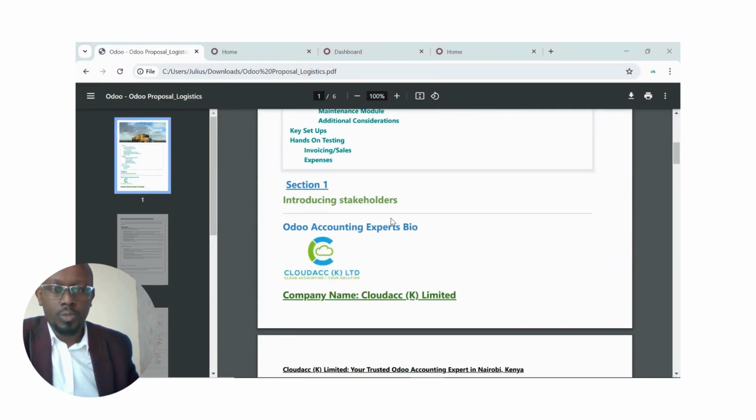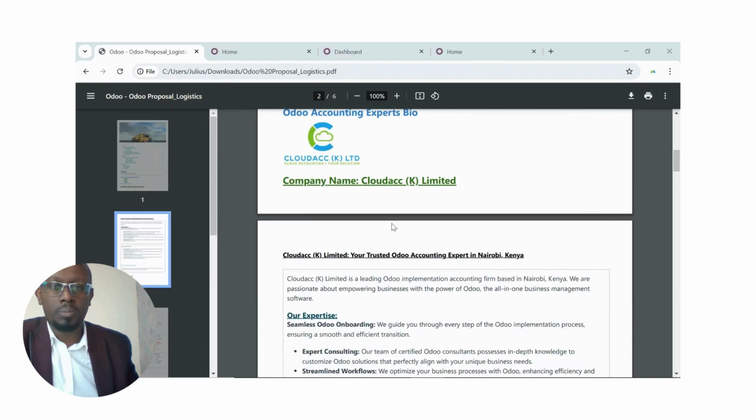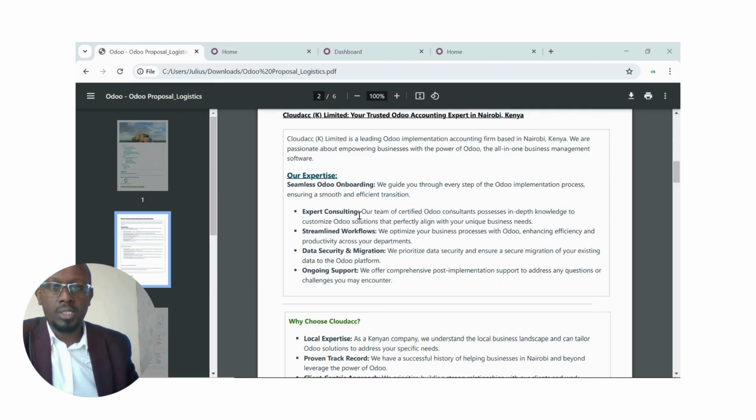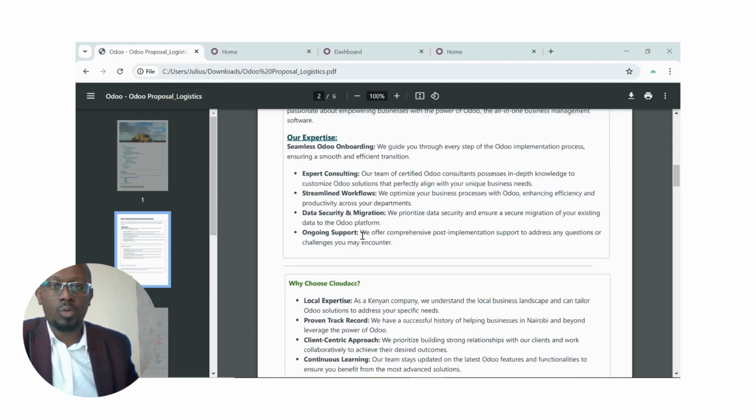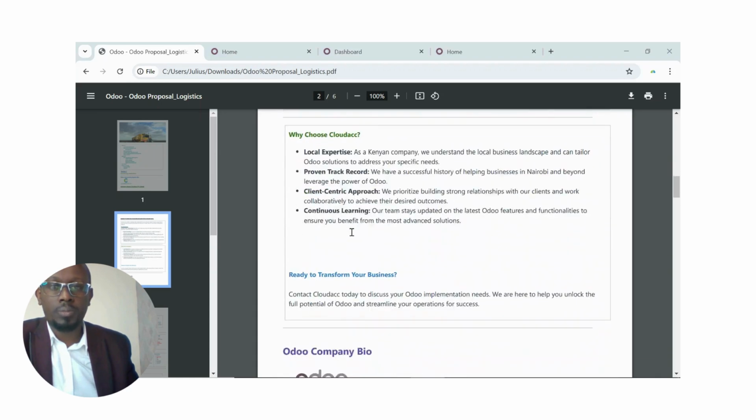So, for starters, our company is called Cloud Kenya Limited, and we are cloud accounting experts. And herein, dealing with Odoo, the accounting software from Belgium. So we have expertise in consulting, streamlining your workflows, data security and migrations of data, and of course, ongoing support.